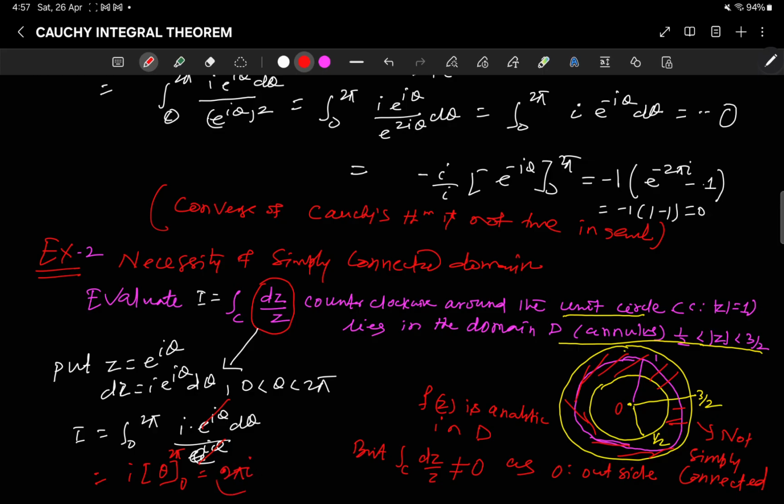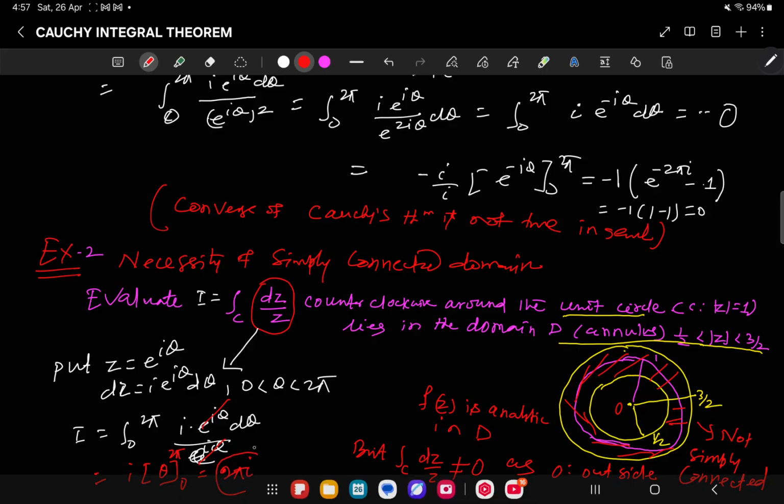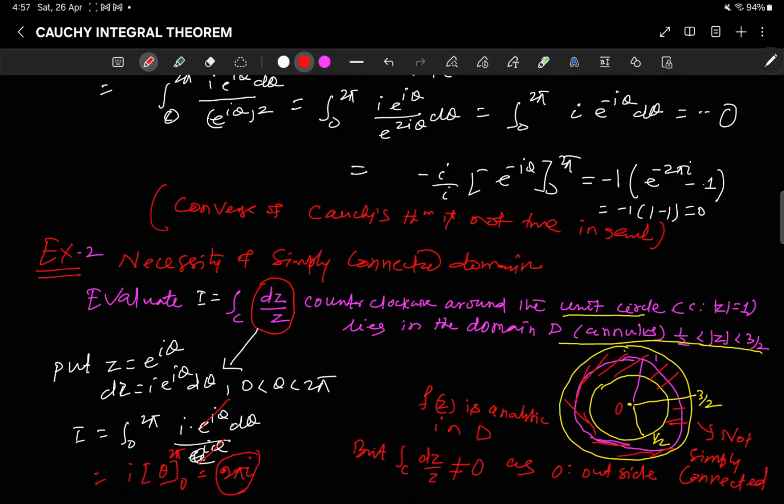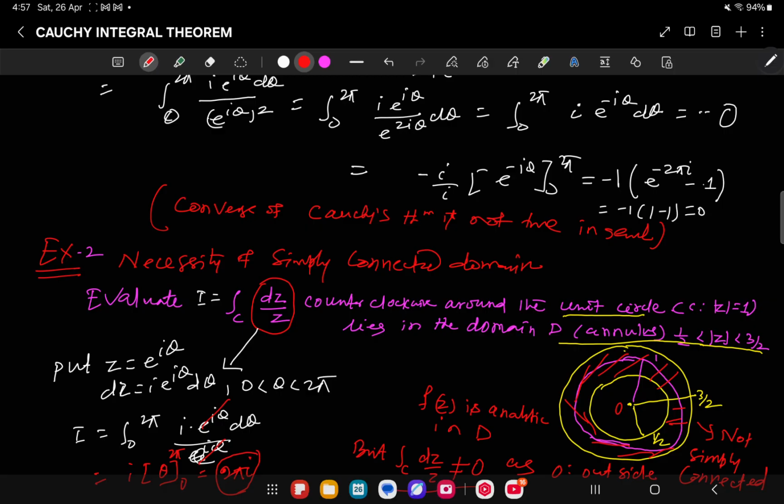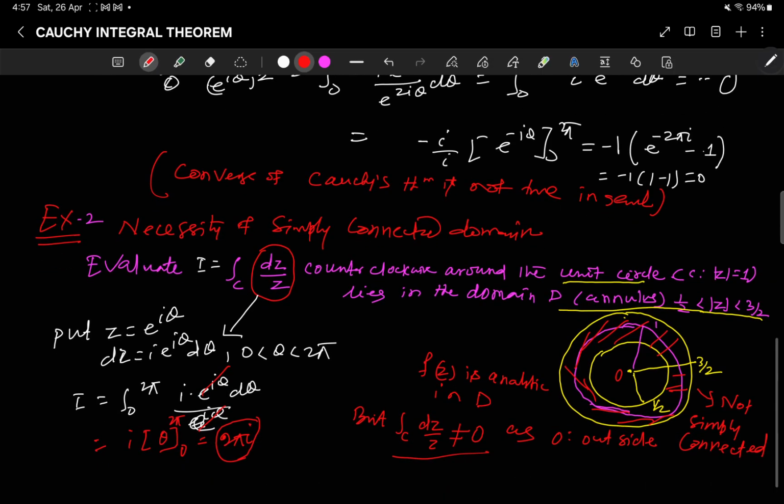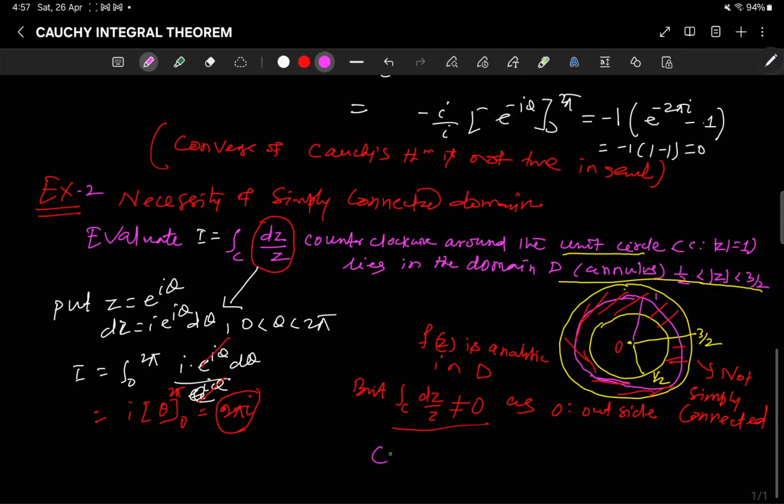So actually the value of the integral is 2 pi i. But this is not 0. If we apply Cauchy's integral theorem, then it should be 0, right? So here the Cauchy integral theorem doesn't work.